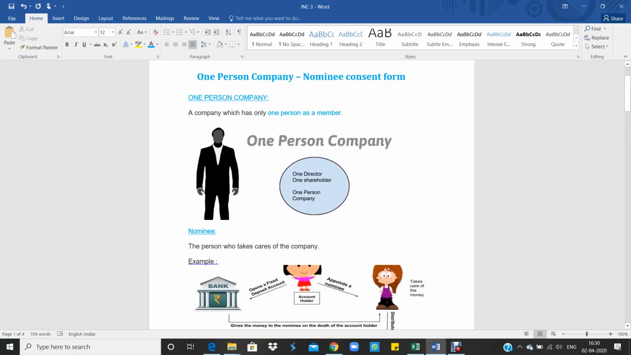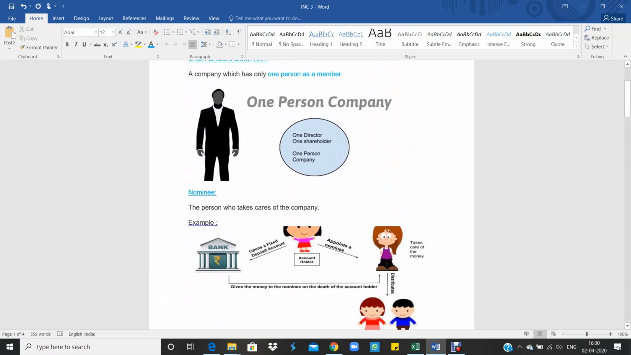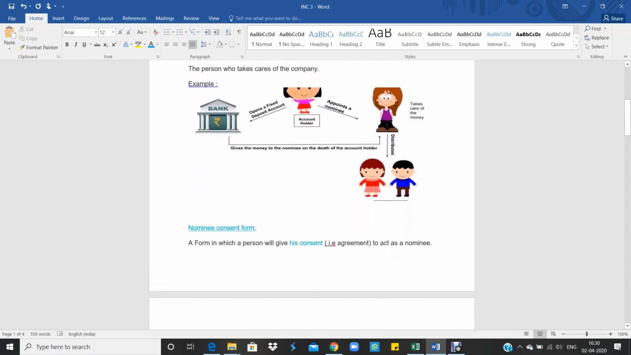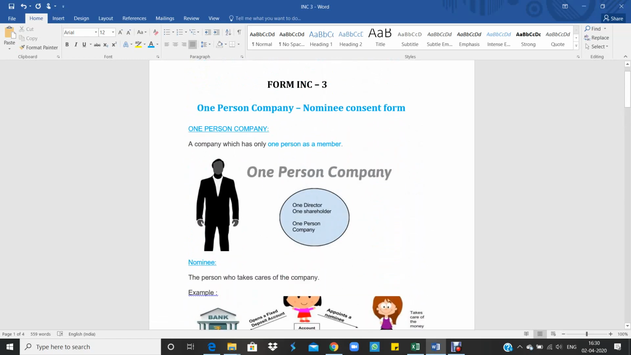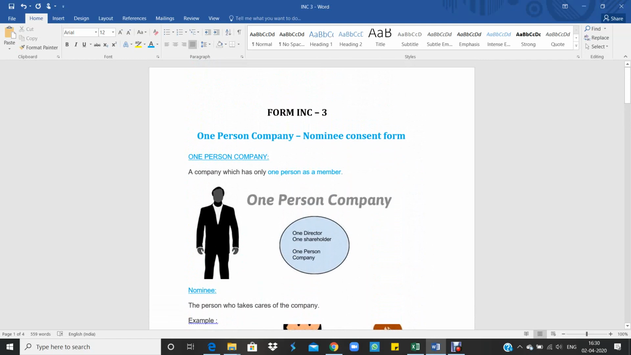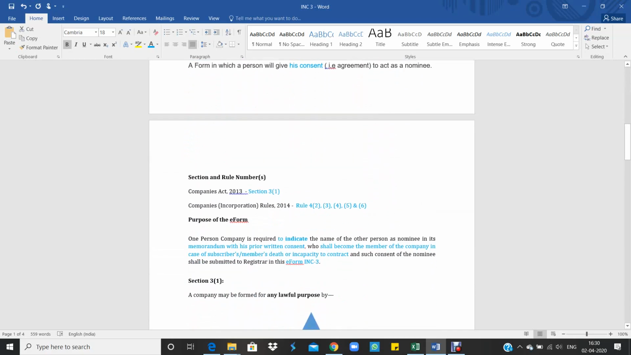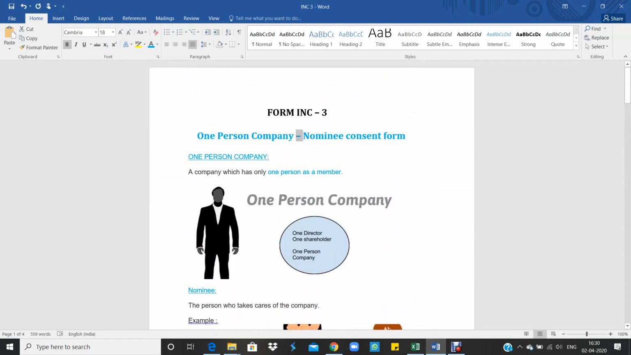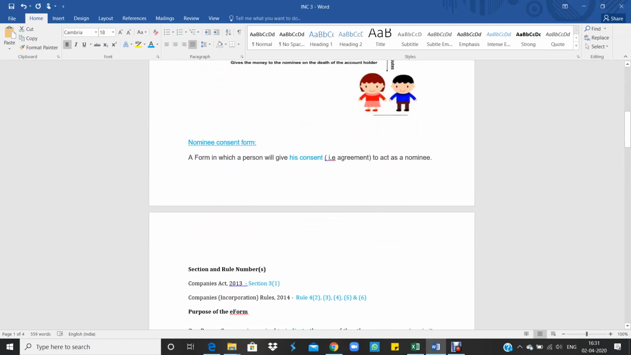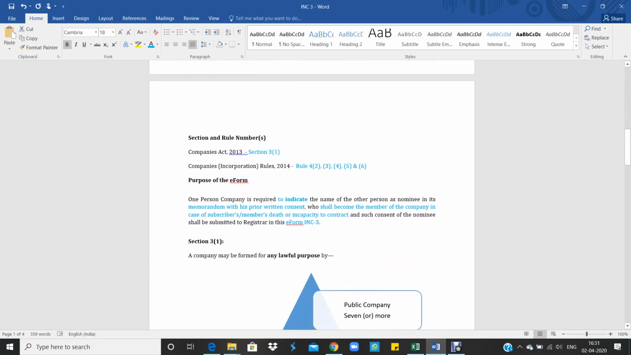Okay, now we understand what is meant by one person company, who can be called a nominee, and what is the nominee consent form. So, as per our topic INC3 nominee consent form, the Companies Act 2013, Section 3, Subsection 1, and the Companies (Incorporation) Rules 2014, Rule 4, define the provisions under which the nominee consent form has to be filed with ROC. Let's see what is the purpose of the e-form.